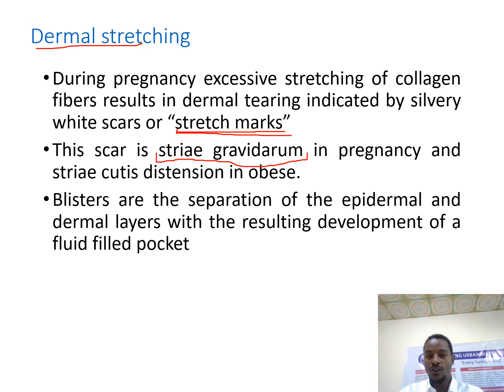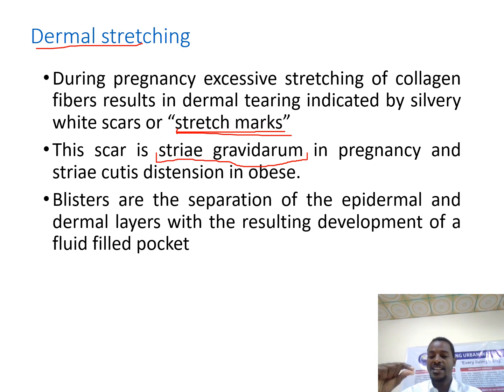You can also have another kind of clinical point in here. As I have said, the attachment between the dermis and epidermis is by dermo-epidermal interdigitation. What attaches dermis with epidermis is a basement membrane.